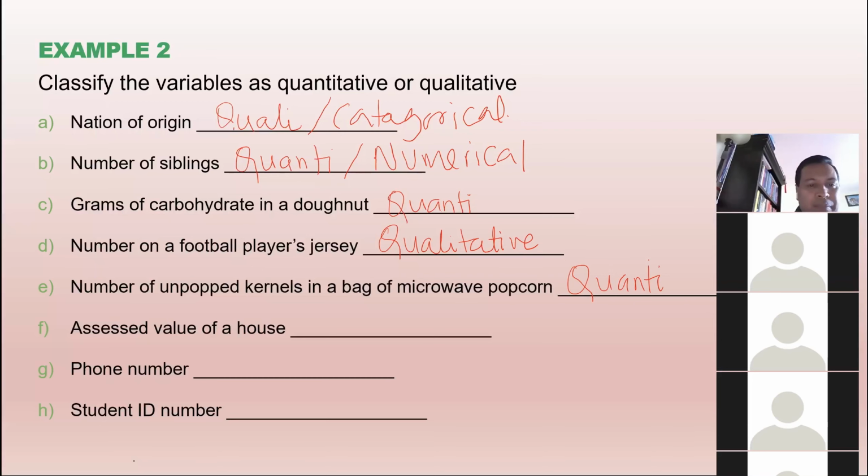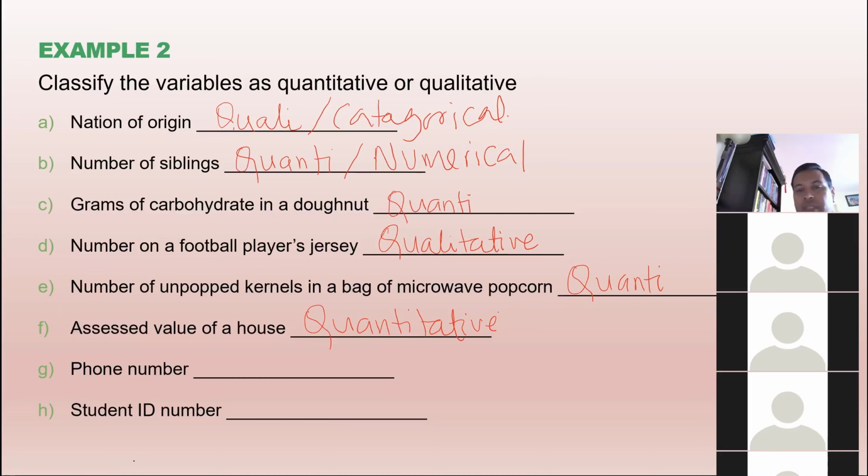Quantitative. Okay. Assessed value of a house. What is the value of your house? You're selling a house and they will give you some value. Okay, the price of your house is this much dollars. Is that a pure number, qualitative or quantitative? It is quantitative. Very good. Okay. How about phone number?